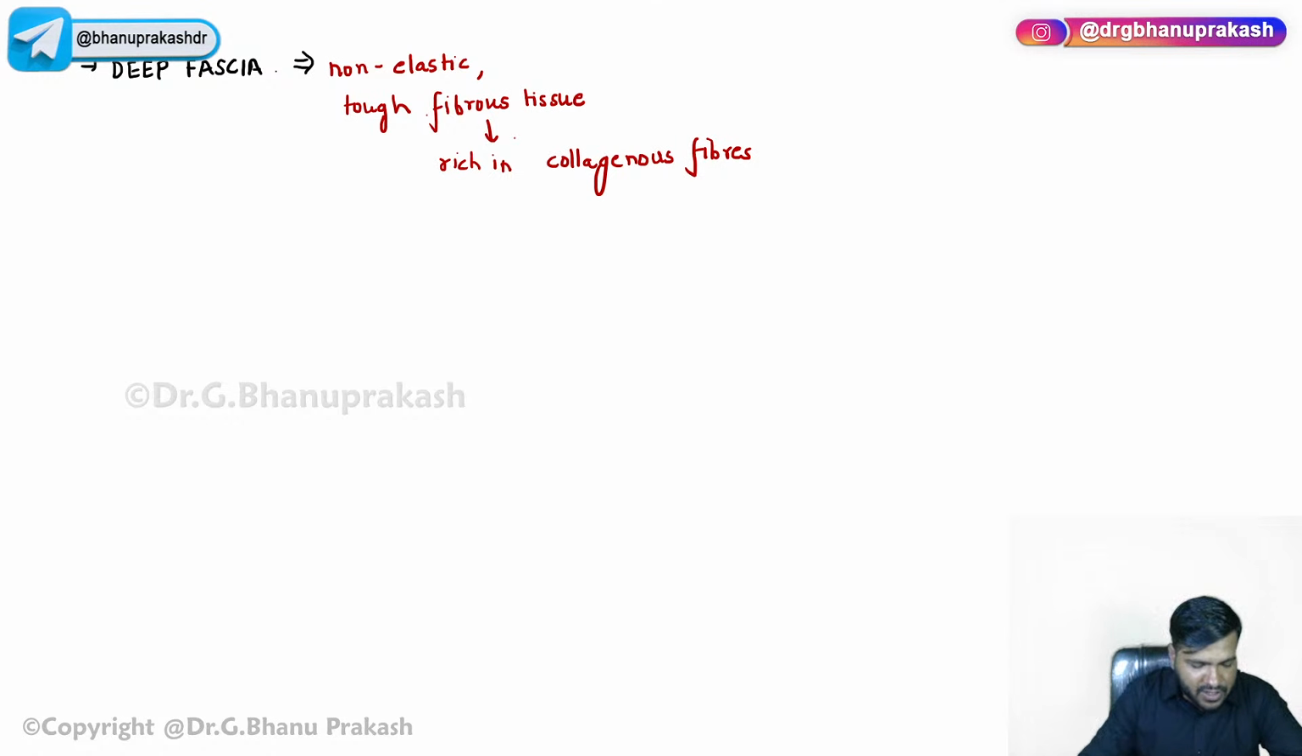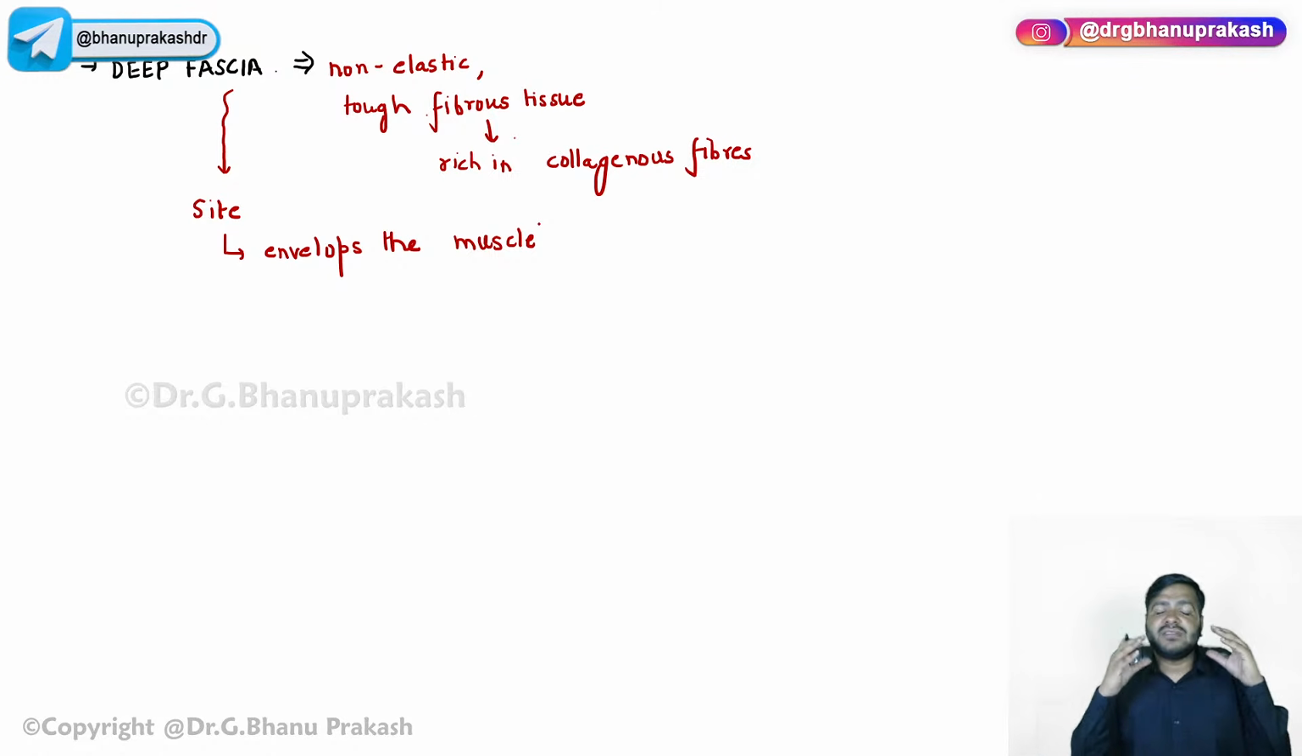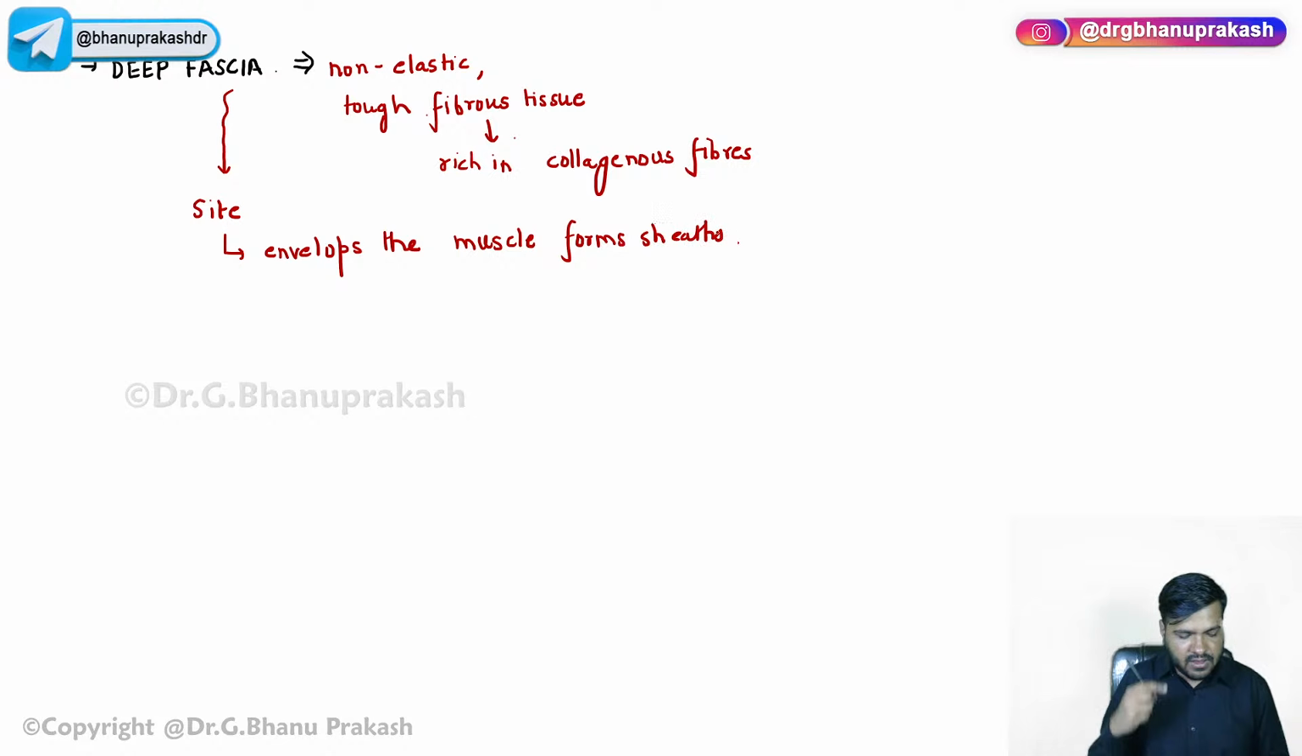Now, if we talk about the sides, it is enclosing the muscles, guys. Remember, it envelops the muscles. Like when you write a letter and put the letter in an envelope, in the same way the muscles are basically covered with this deep fascia, right? And it envelops the muscles. Basically, it forms the sheath and it surrounds them.